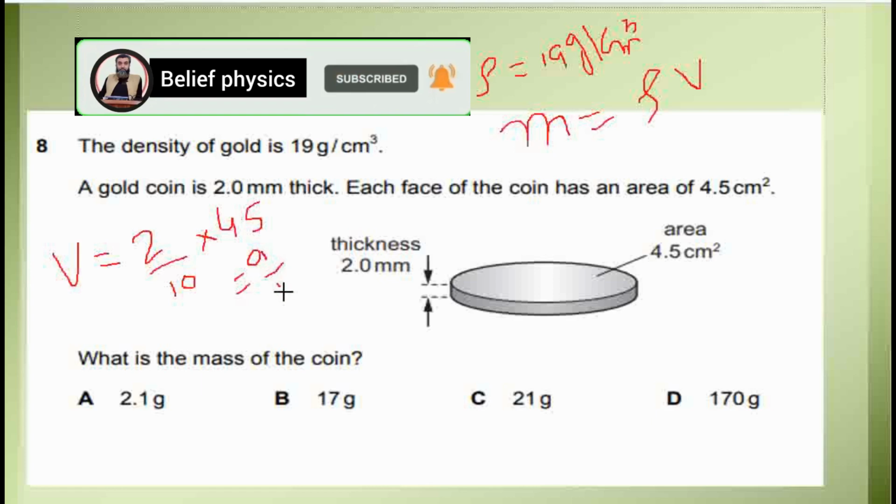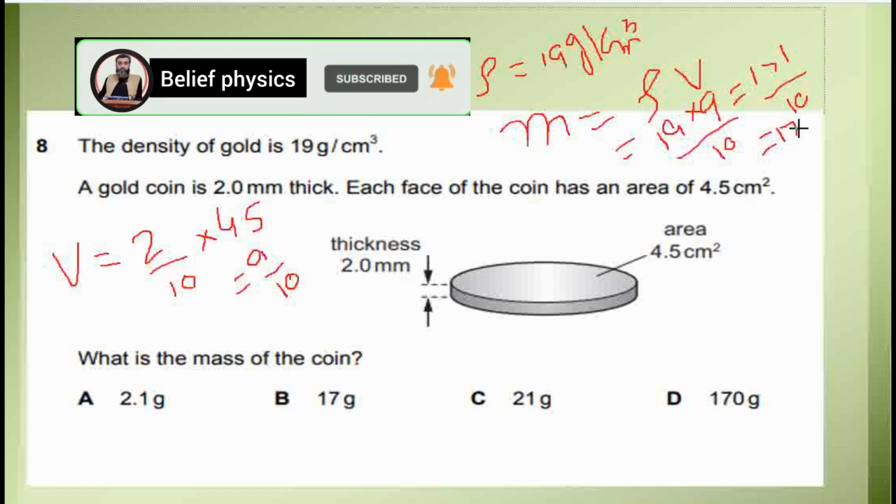Density is given as 19, so mass will be equal to 19 into 9 divided by 10. 19 into 9, 171, sorry. 19 into 9 is 171 over 10, which will give you 17.1.